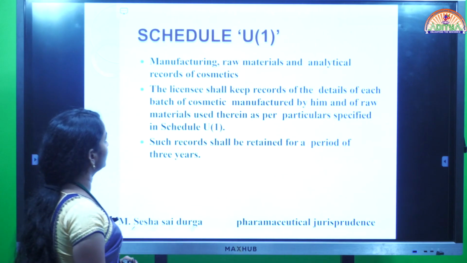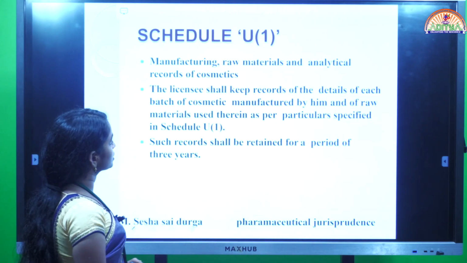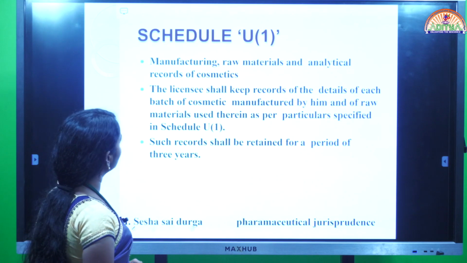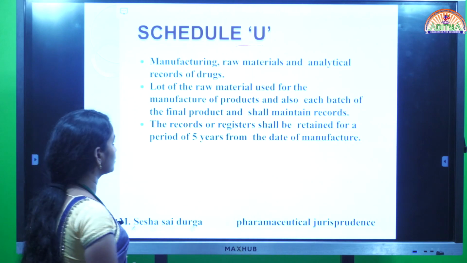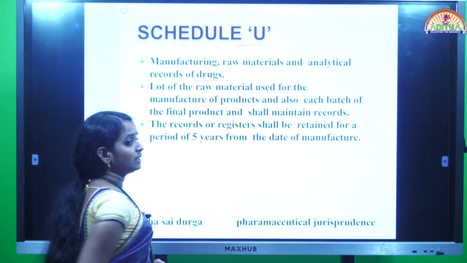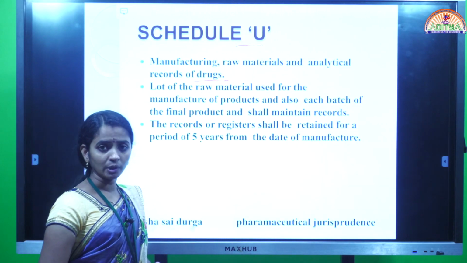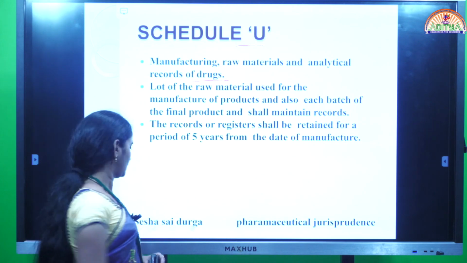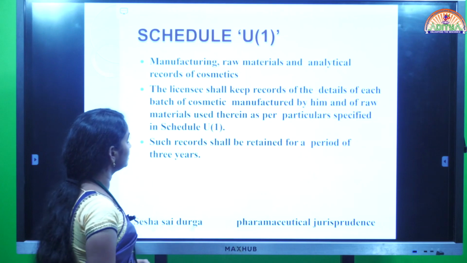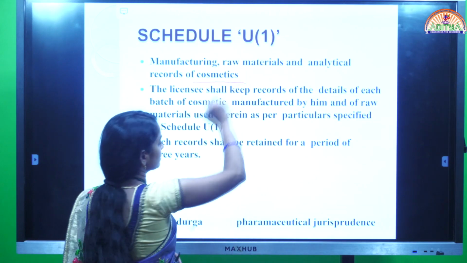Next one, Schedule U1. It contains manufacturing raw materials and analytical records of the cosmetics. So U is for drugs, maintenance of the records or documentation in the manufacturing of the drugs only. And coming to U1, manufacturing of the cosmetics.